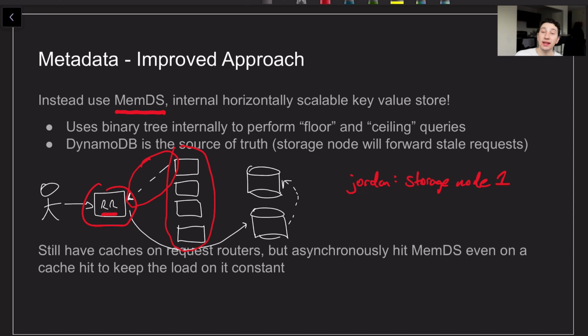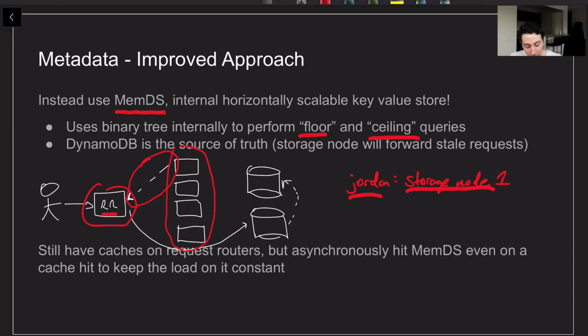Now note that instead of sending back the entire hash ring this time, they decided to make performance a little bit better by only sending the storage node for the particular key that a client cares about. So we're just going to be caching that. Now it's also worth noting that in MemDS, we're not just using a typical hash map to store our key value pairs. We're actually using something more like a binary tree. They say it's a combination of a Merkle tree and some sort of pickle data structure, which I didn't want to go too much into because I think it's distracting. But the idea is that you can perform efficient floor and ceiling queries, which if you think about it, is going to allow us to quickly find the node that a key corresponds to in a consistent hashing ring.